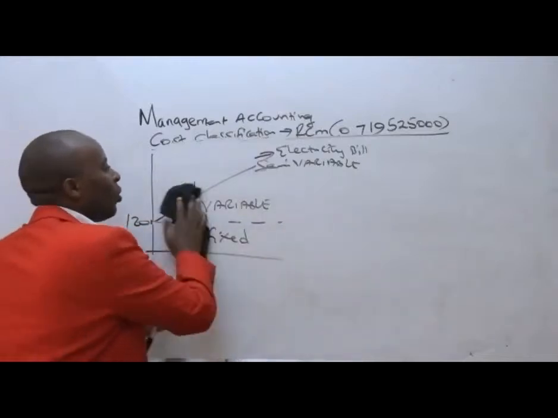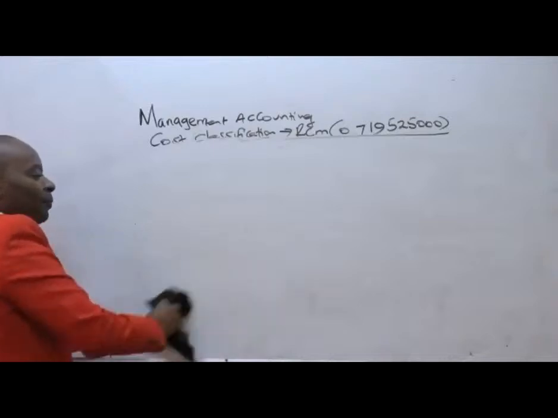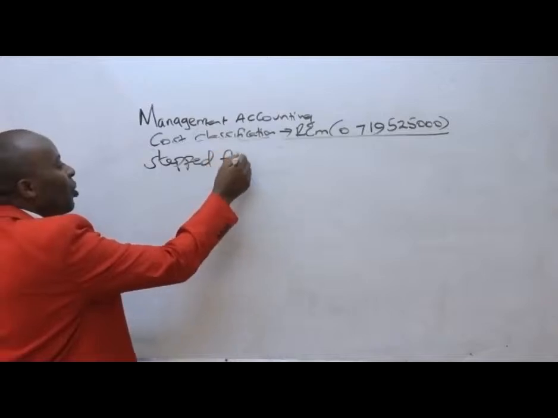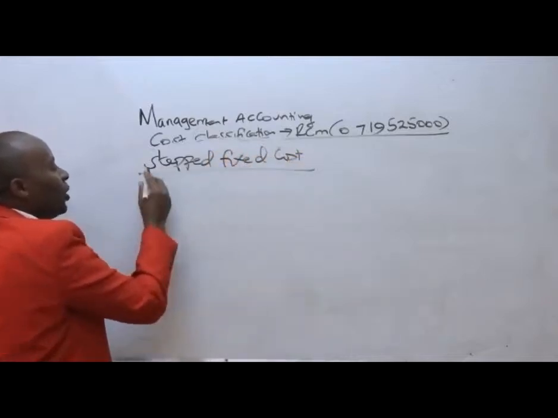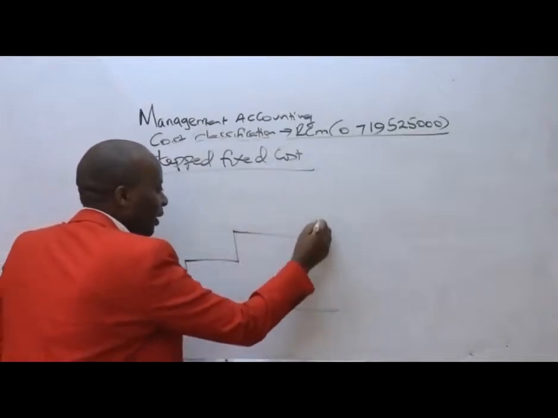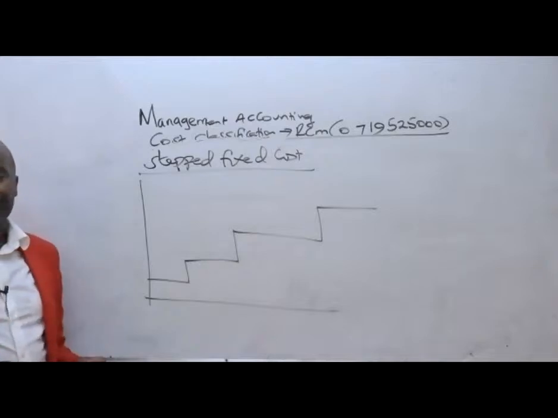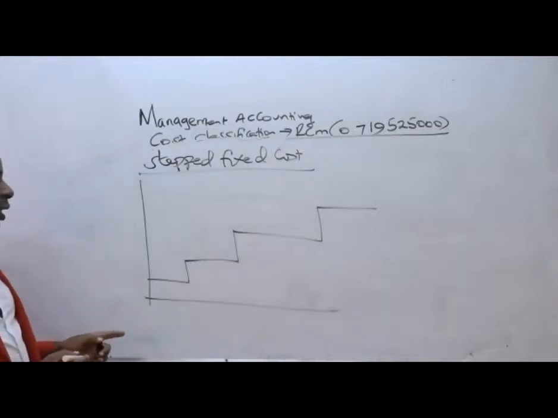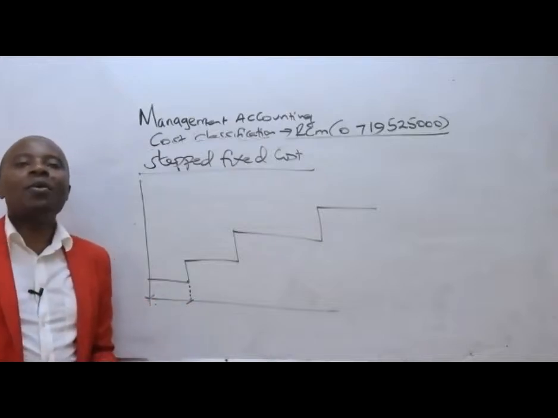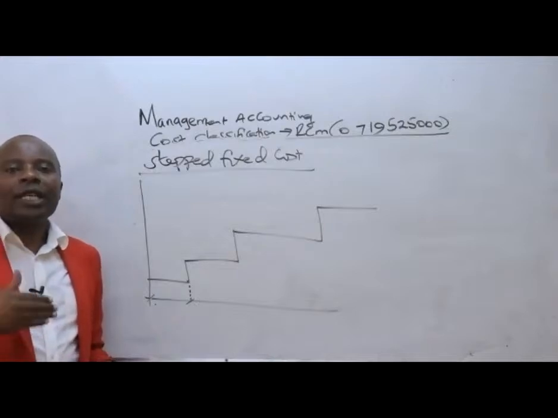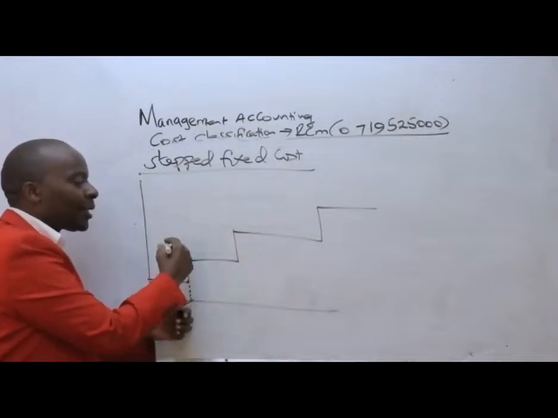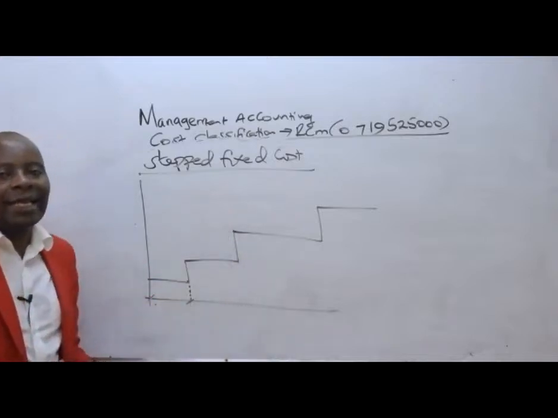And then lastly, we have what we are calling the stepped fixed cost. Stepped fixed costs, ladies and gentlemen, as the name suggests, are those costs that look like staircases. They look like staircases like this. So these are those costs that will remain constant for some range, beyond which they increase in a lump sum manner, beyond which they increase with lump sums.